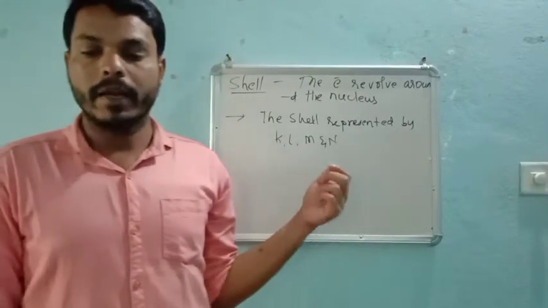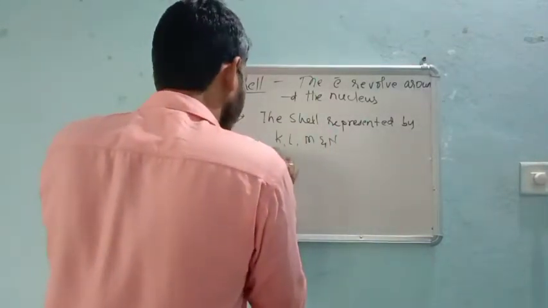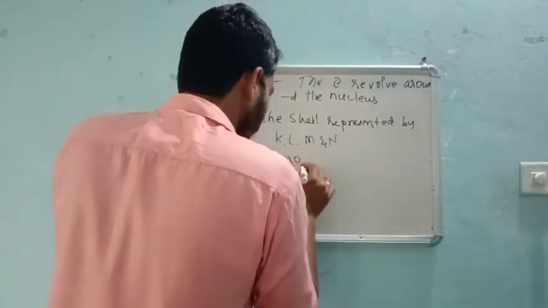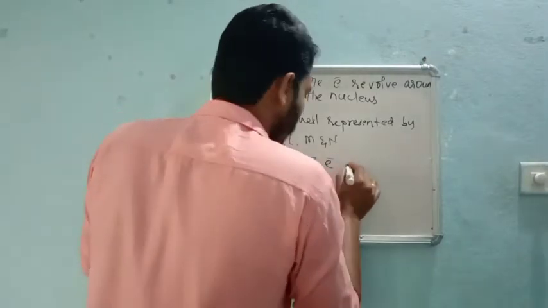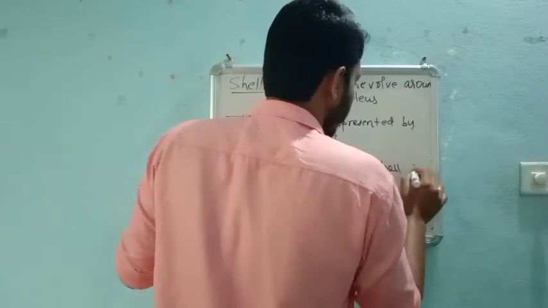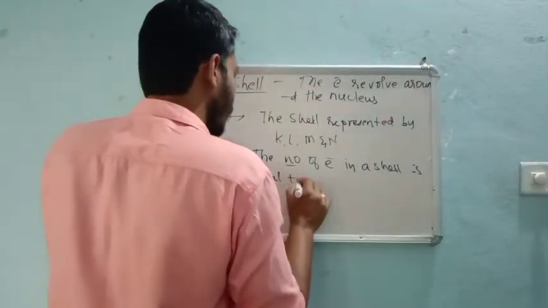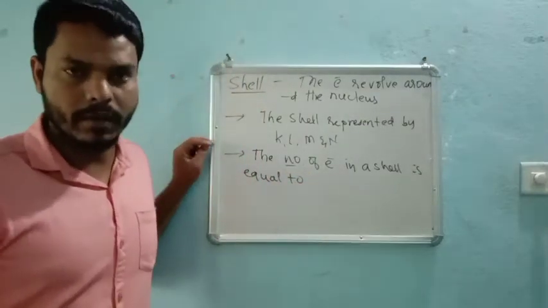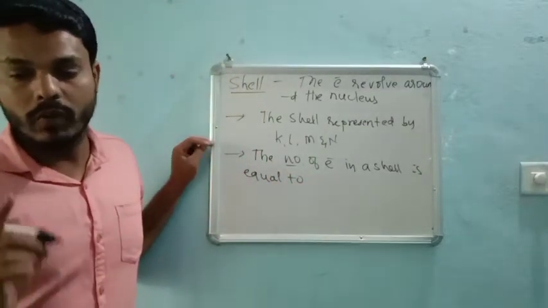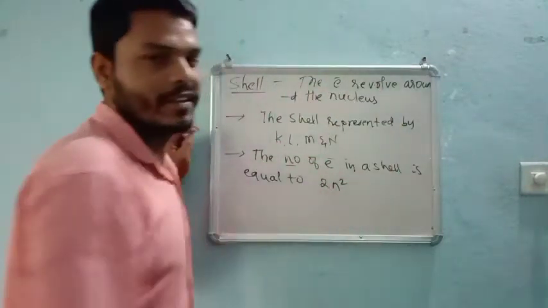And the next point: the number of electrons in a cell, remember this point, dear students, is always equal to 2n square, right?